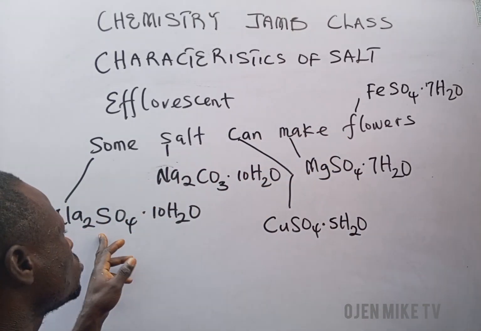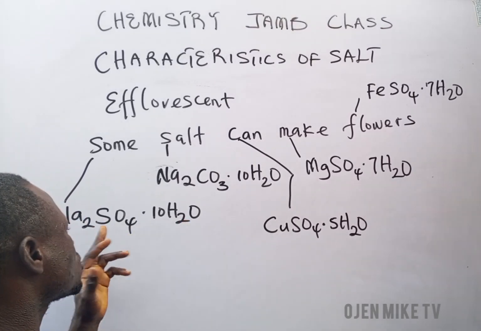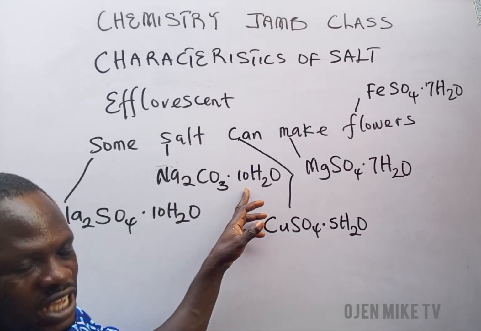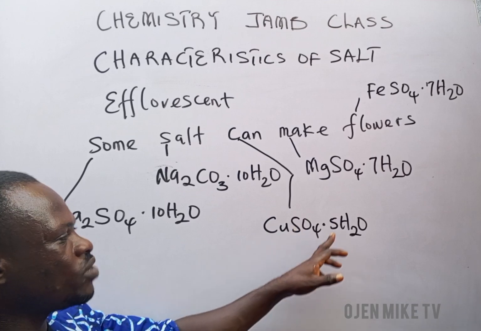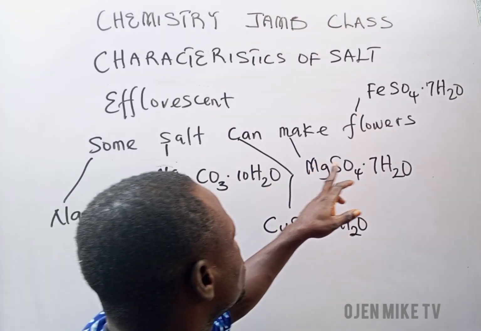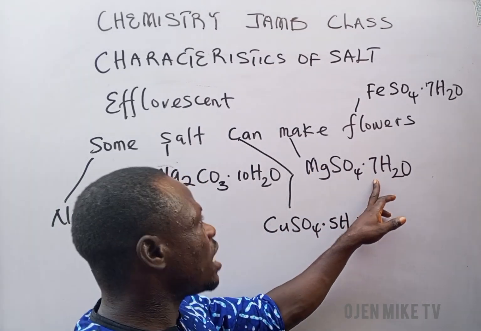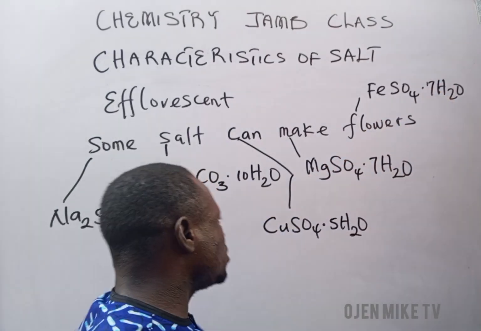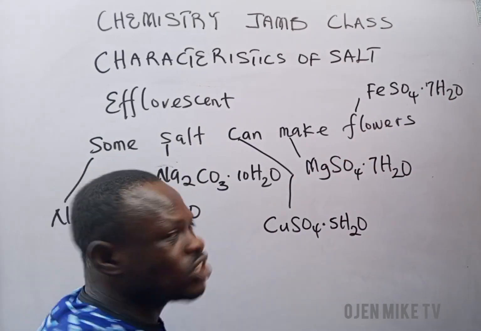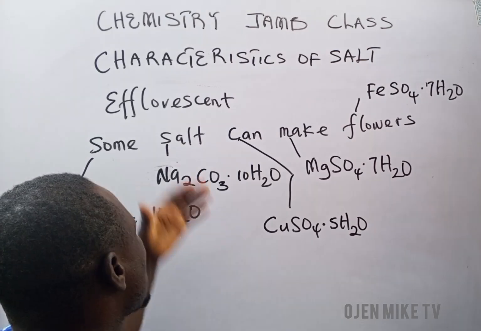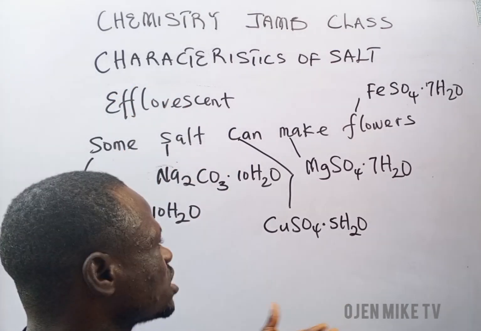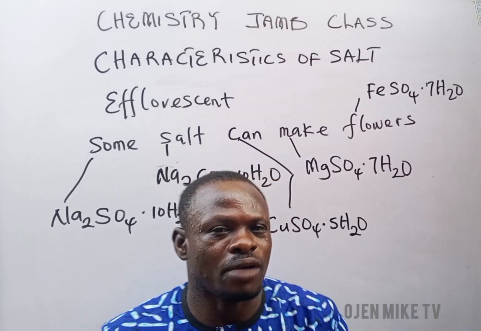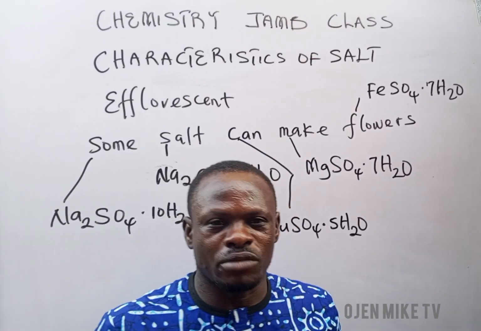Some: sodium sulfate decahydrate, sodium carbonate decahydrate, copper sulfate pentahydrate, magnesium sulfate heptahydrate, and iron sulfate heptahydrate. All these are examples of salts that are what? Efflorescent. If you see this kind of question in an exam, remember this acronym: some salt can make flowers.